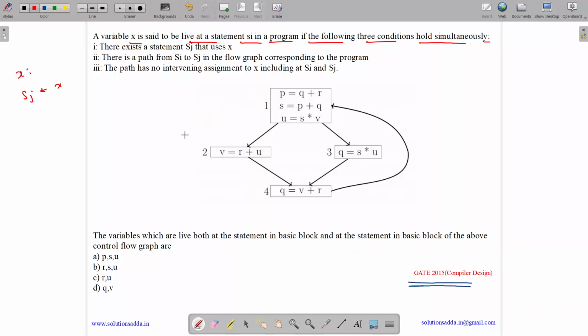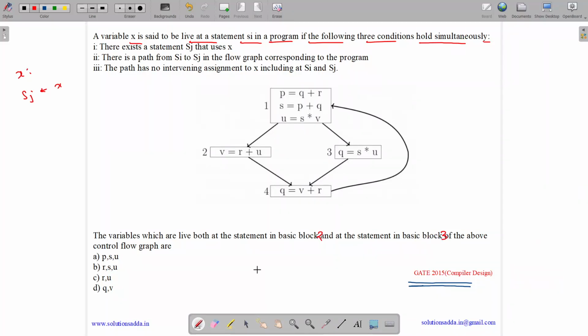So we have this control flow graph given below. We need to tell the variables which are live both at the statement in basic block 2 and the statement in basic block 3 of the above control flow graph.